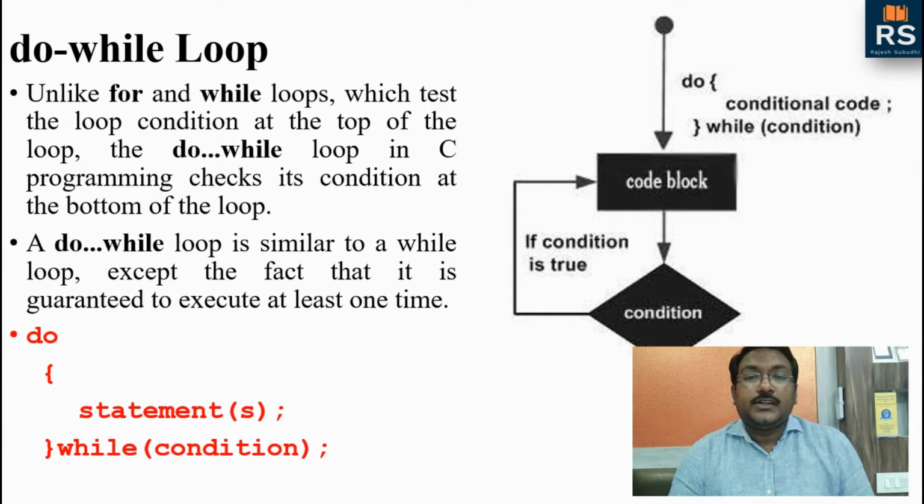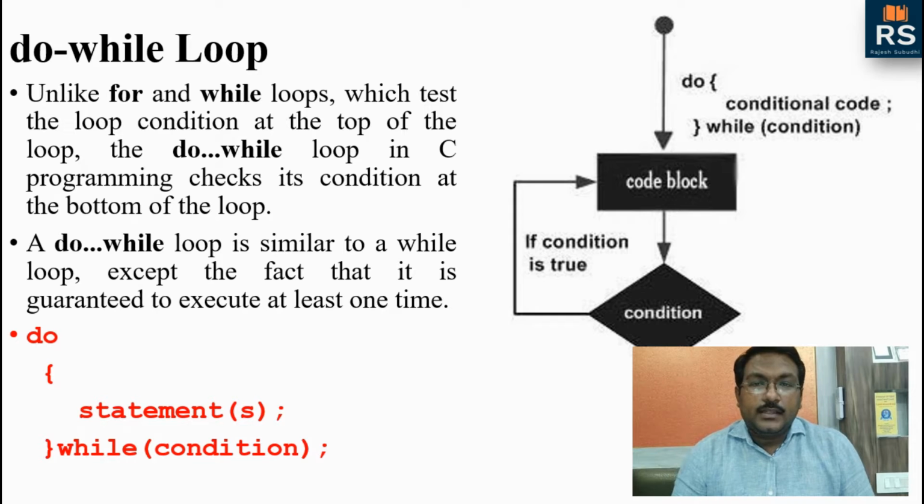Otherwise, it will go for a second iteration. You can see here the flow chart. It first executes the code block. After executing the code block, it will check the condition. If that condition is false, then it will come out of the loop. If not, it will again go to the code block.